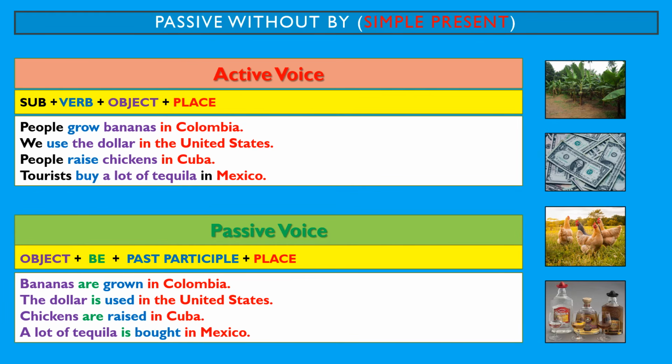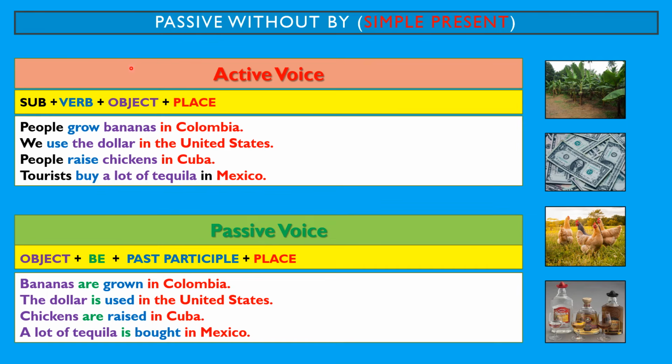Passive without by, simple present. In this case, we are using the passive voice without by because we are not mentioning who is doing the action. We're just mentioning where the action is happening. And we use the simple present because the action is still happening in the present. Here, this is the formula to create sentences with the active voice. And this one is the formula to create sentences with the passive voice, both in the present.